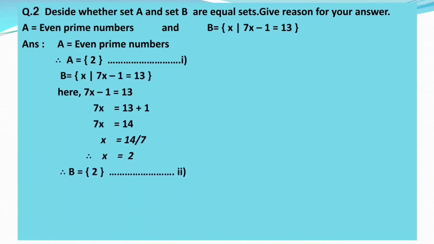So we can write set B is equal to, in curly brackets, 2. This is called statement number 2. Now look at statement number 1 and statement number 2. The elements present in set A and set B are equal. So therefore from 1 and 2 we can write A is equal to B. It means set A and set B are equal sets.